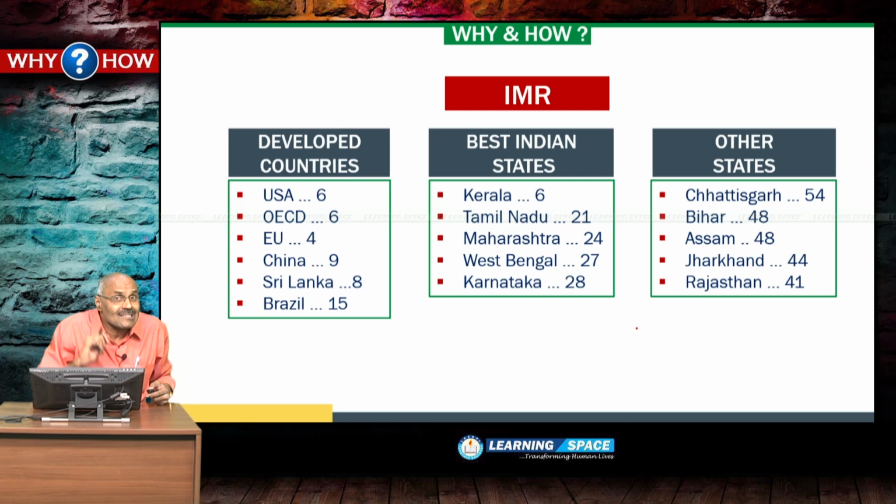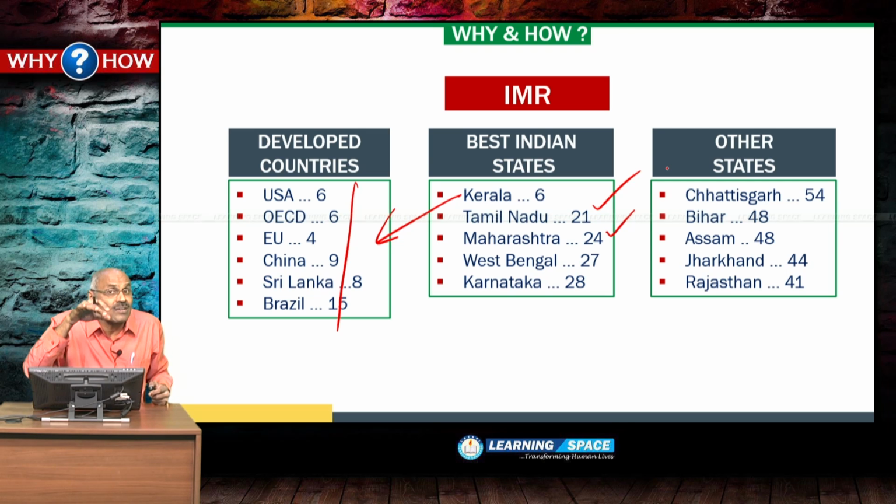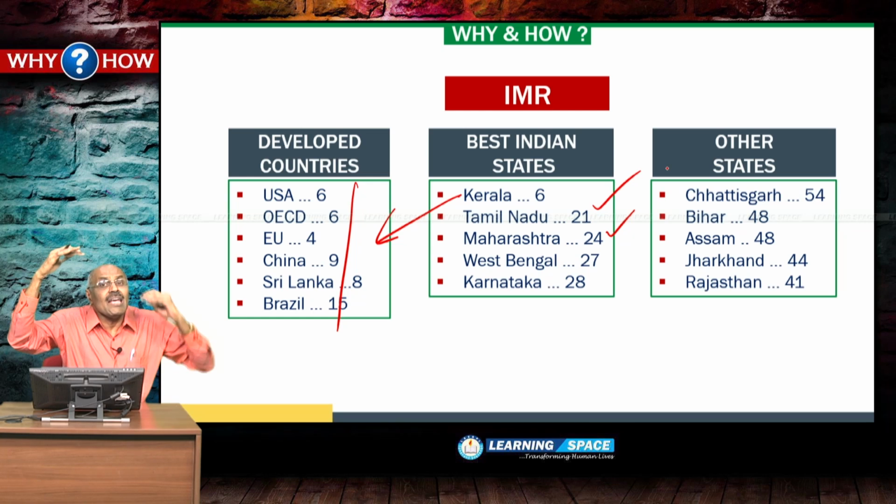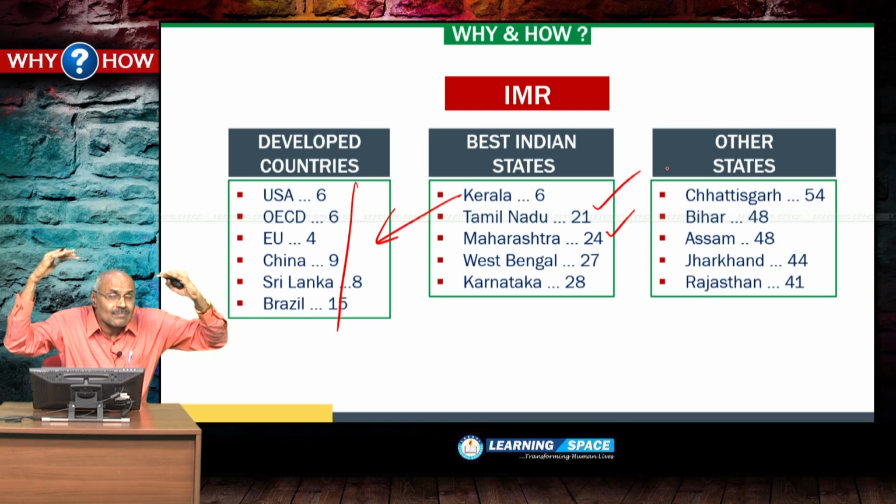Kerala's figure is 6, USA 6, OECD 6, European Union 4. So, Kerala's figures are comparable with advanced economies. You look at other developed states, Tamil Nadu 21, Maharashtra 24. So, no state is nearer to the Kerala figure. It is one of the biggest achievements of Kerala because of high literacy rate and high awareness levels.